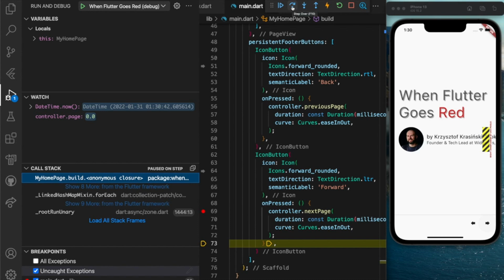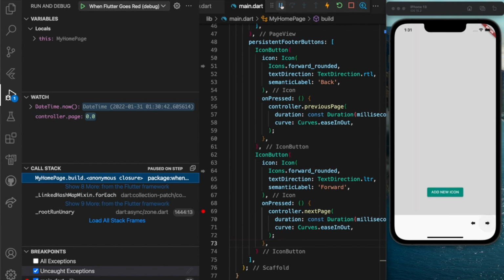We could use also this button, which would step over the expression on the lower level, but continue on the next expression on the same level, and continue, which would lead us to continue the execution until the next breakpoint.